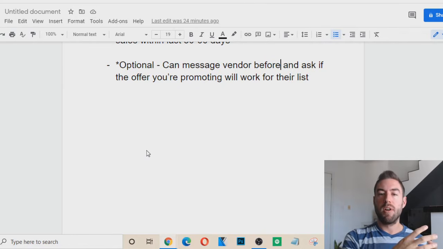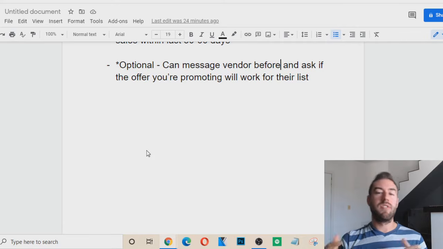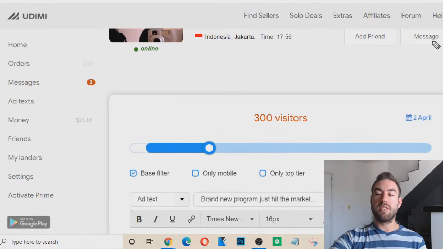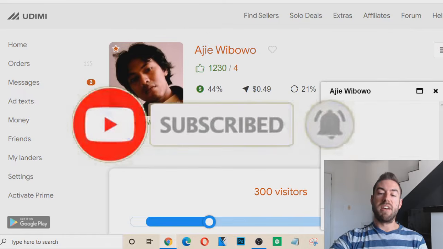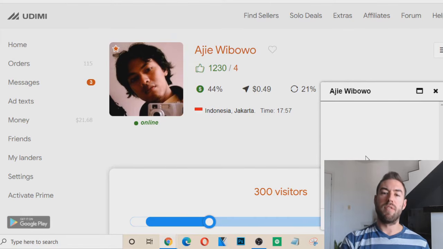Okay, because some people, depending on how they actually gain their email list, some are better for lower ticket offers, some for high ticket offers. It really depends. So to do that step, all you would do is go here, go to message. Okay, right there. Open that up, and then at the bottom right it opens up a chat box. You can just type in a message. Hey, I'm promoting this specific offer. You could even send them a link. Do you mind looking at this offer and letting me know if you think your list would like this type of offer? Is this something that would work well with your list?